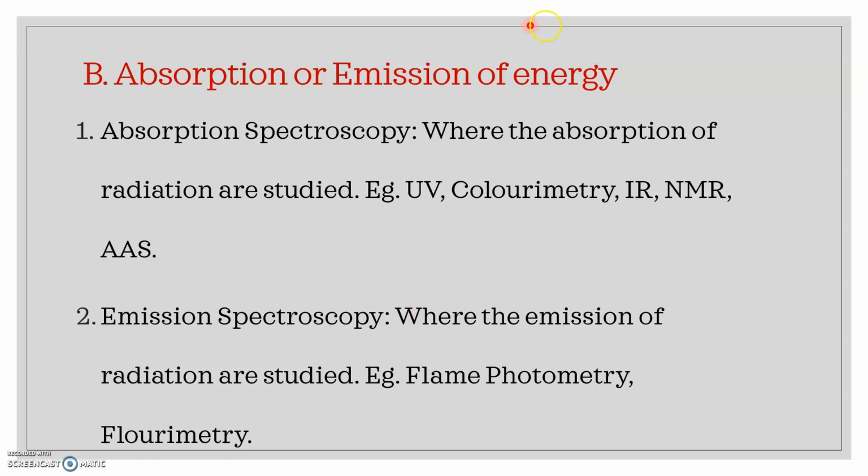Point B is absorption or emission of energy. In absorption spectroscopy, the absorption of radiations is studied. Whenever radiations are passed on a sample, the sample undergoes a change from one state to another state, which I have already explained. It can be from the ground state to the excited state or from the excited state to the ground state. The sample can be properly studied, and that is known as absorption spectroscopy.